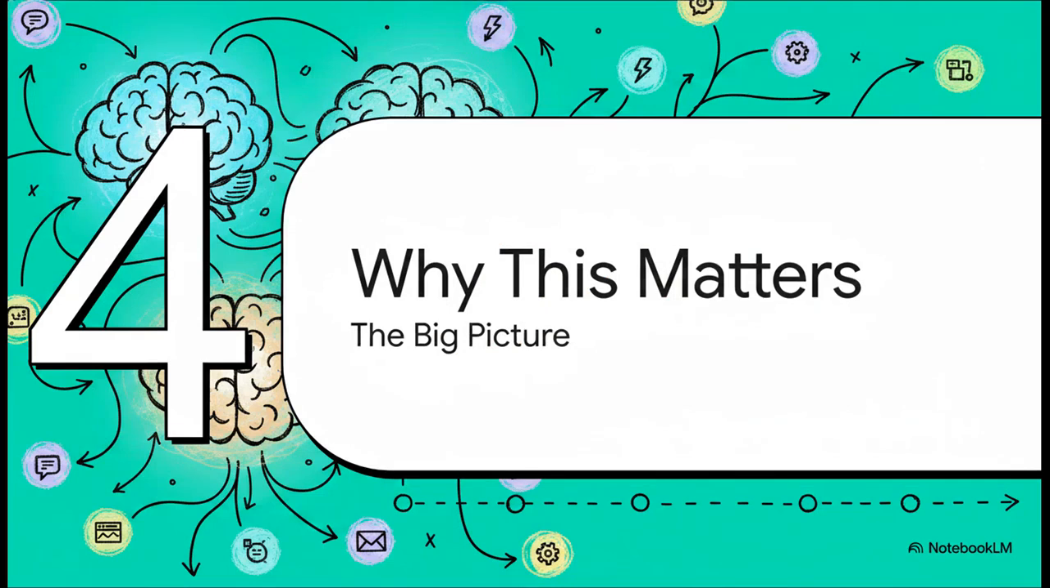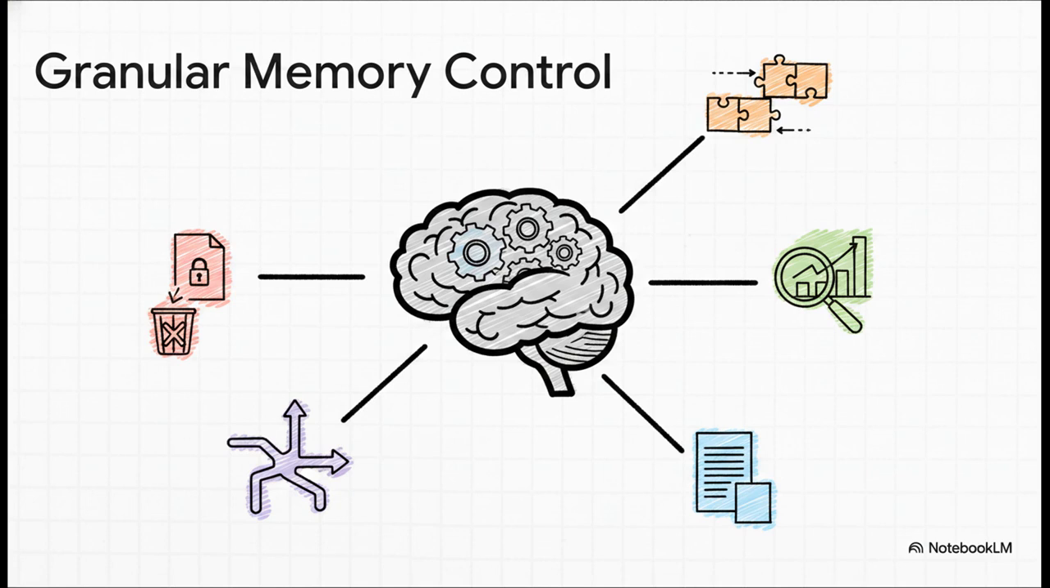So, we've covered a lot, right? We've talked about events, their life cycle, and even this cool branching trick. But let's just take a step back for a second and ask the really big question. Why does any of this matter? Why is this detailed, event-by-event approach to memory so important? Honestly, it all comes down to one thing: control.